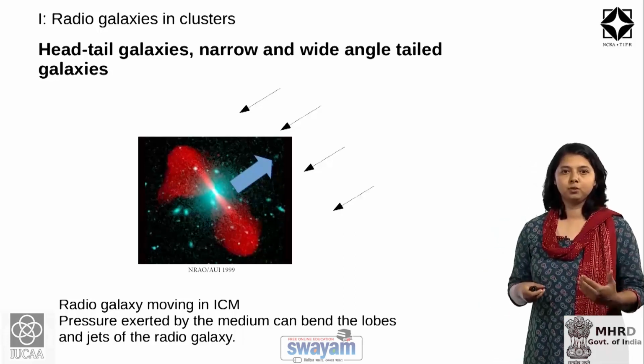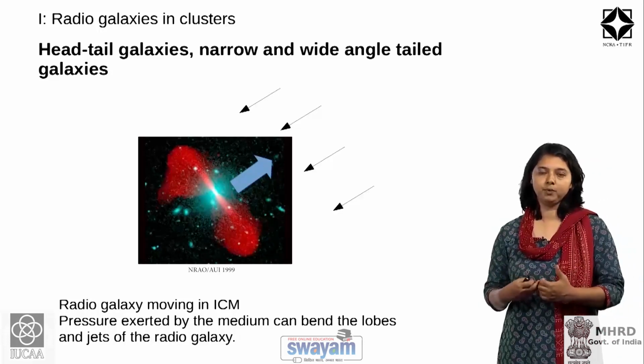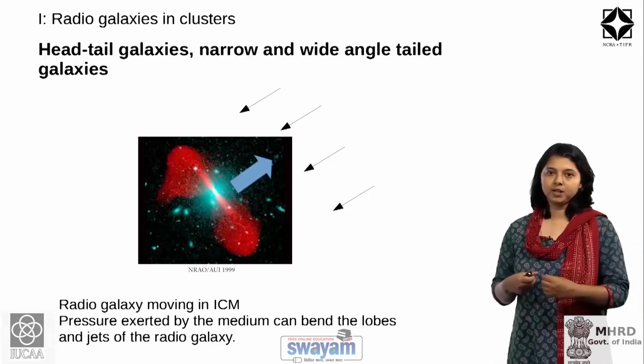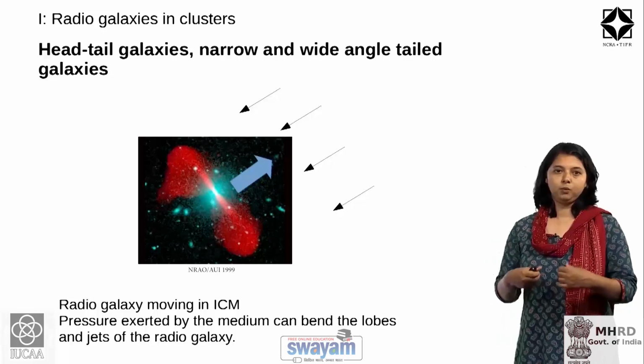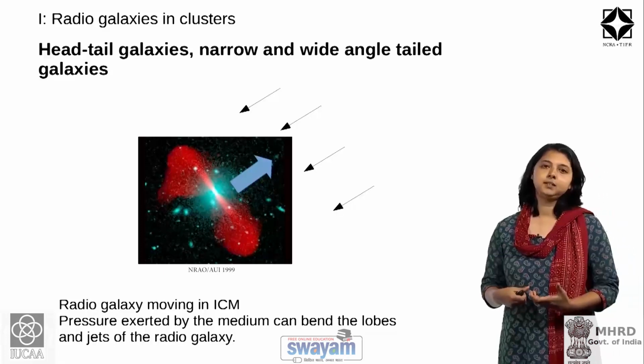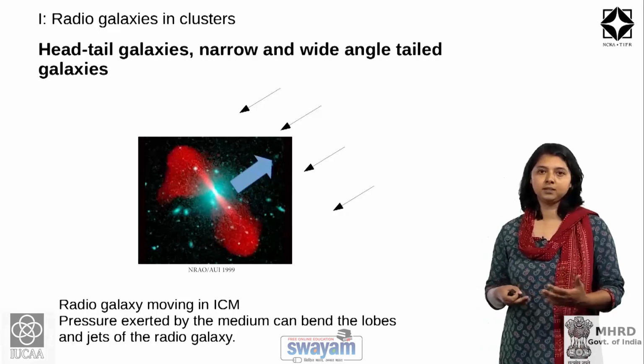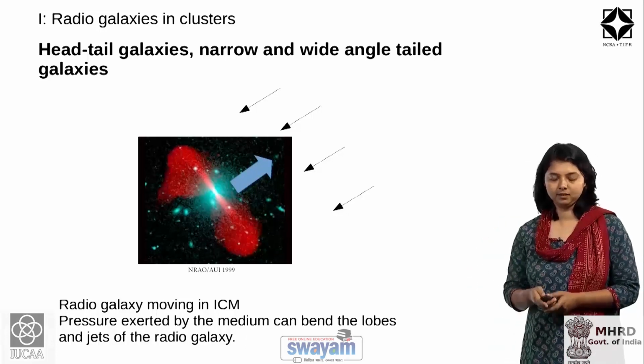In the situation where the bend is starting all the way from the central part of the galaxy, one calls them head-tail radio galaxies, and those with lesser bent jets are termed narrow and wide-angle tail galaxies.